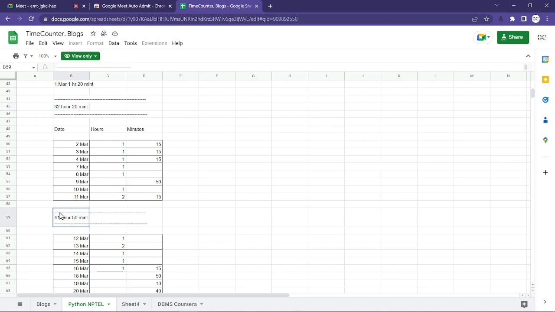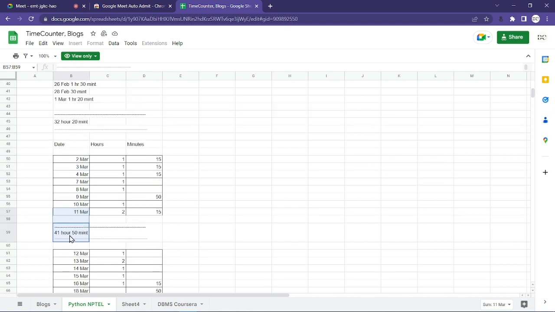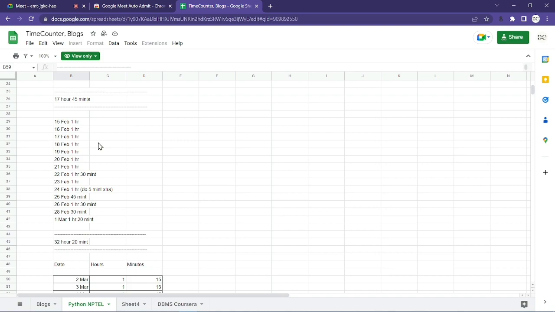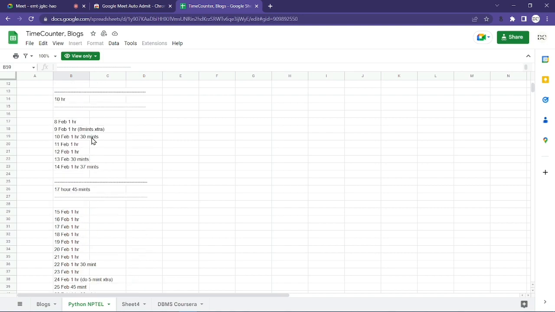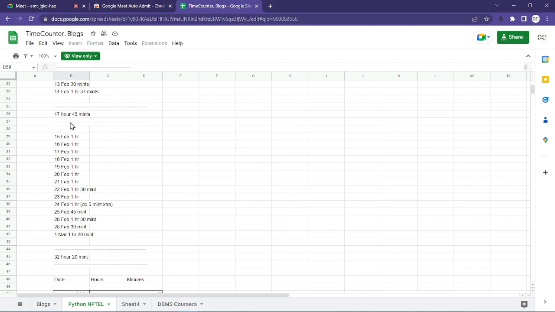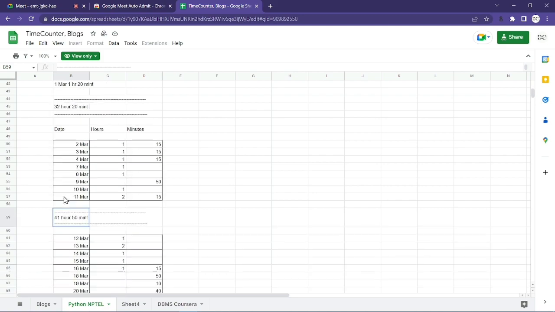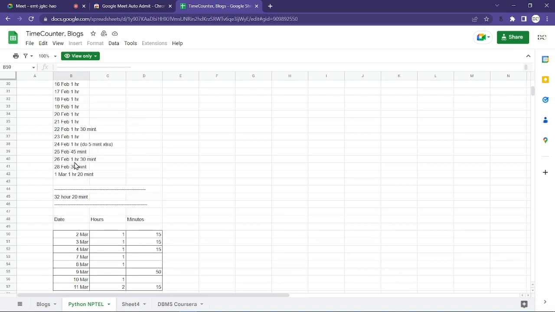So here it's 41 hours. I gave a total of 41 hours, and down you can see other. So this is how I keep track of how much time I am studying. What does this do? It increases our motivation. We also think, oh, I have gone so far ahead in this particular domain or in this particular playlist, so I will continue with it further. So this is giving you motivation and keeping you determined to complete that particular program or course, right?